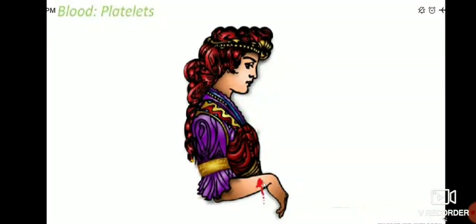Why? Because of the presence of platelets, which stop the blood from dropping out of your body when you get a wound or injury. In that time the blood clots after some time due to the presence of these platelets. The function of platelets is to clot the blood when a wound appears or when blood comes outside because you get injured.